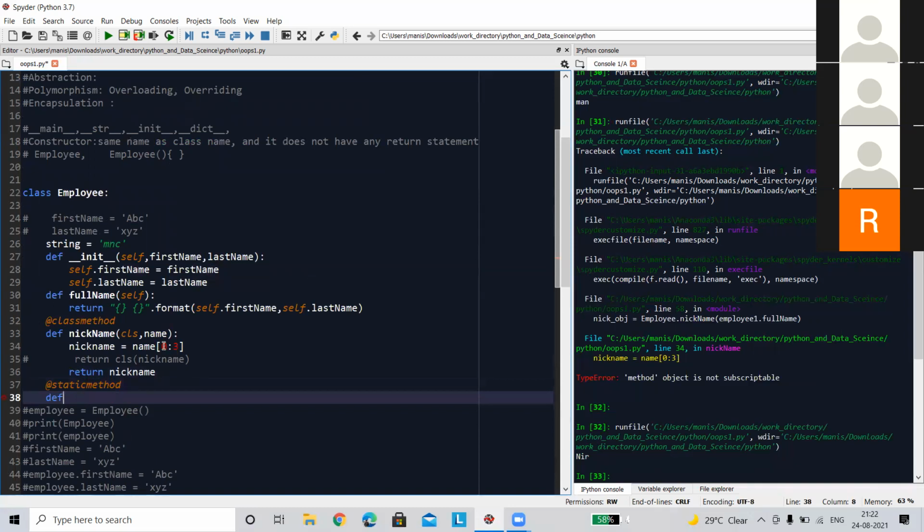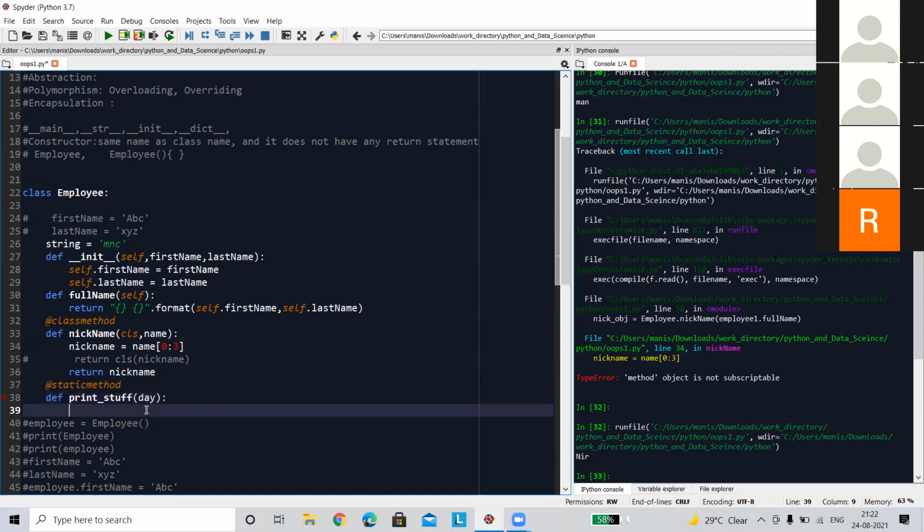Okay, just do that. This is similar to this class method. The only difference is that you need not define any kind of this keyword here as well. Just let's send it there and let's return that.